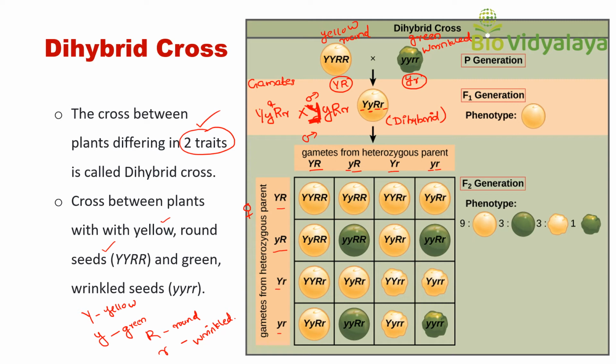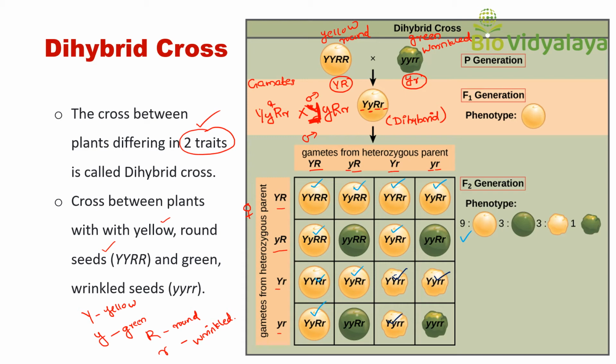Let's see: 1, 2, 3, 4, 5, 6, 7, 8, 9. So 9 yellow round. Next, yellow wrinkled: 1, 2, 3.